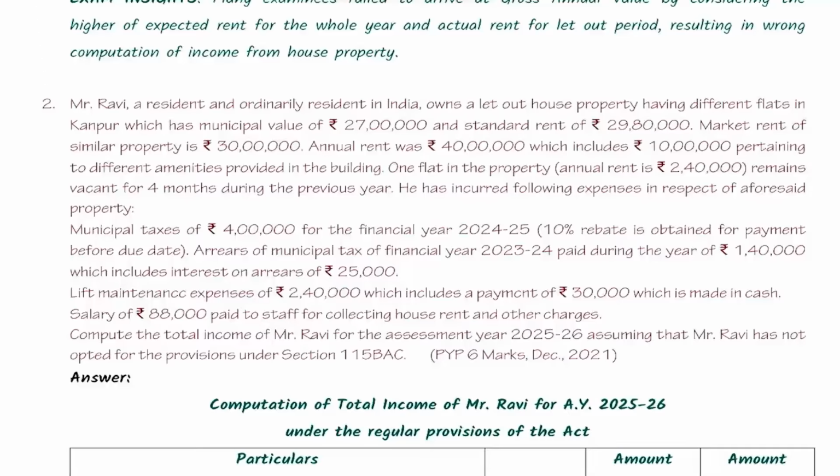See, Mr. Ravi is a resident and ordinary resident, owns a let-out house property. There is a house property having different flats, which has a municipal value of 27 lakh, they have given market rent, actual rent, which includes so much. He has incurred the following expenses. Now please tell me, there are some expenses given in the question, like lift maintenance, salary. Are all these things allowed or not allowed? First tell me that.